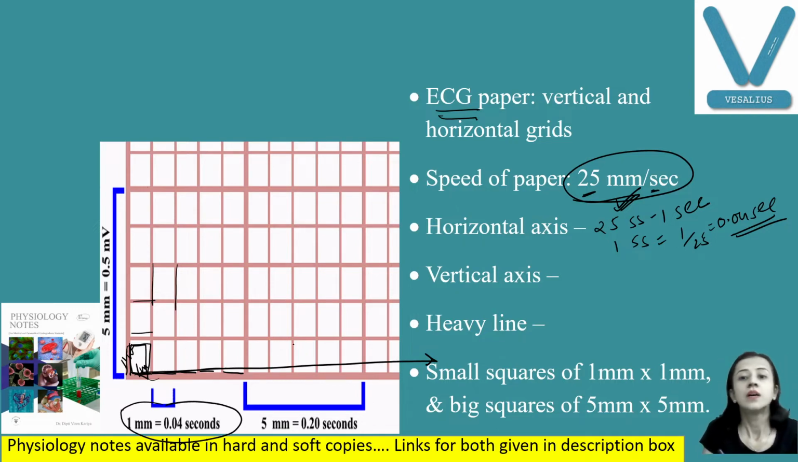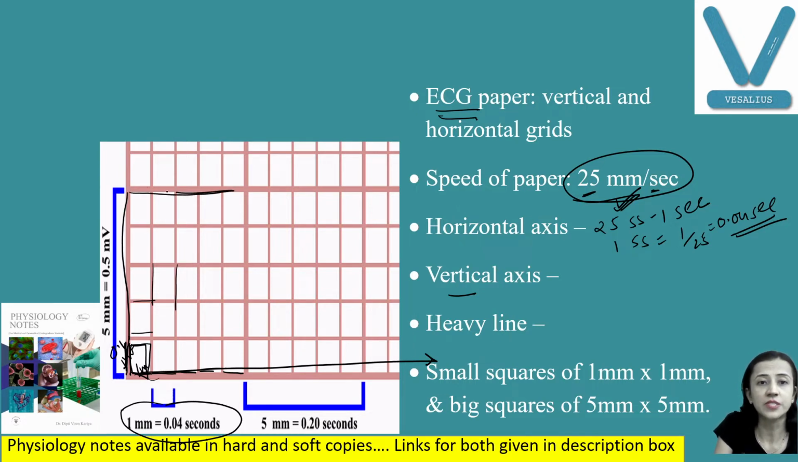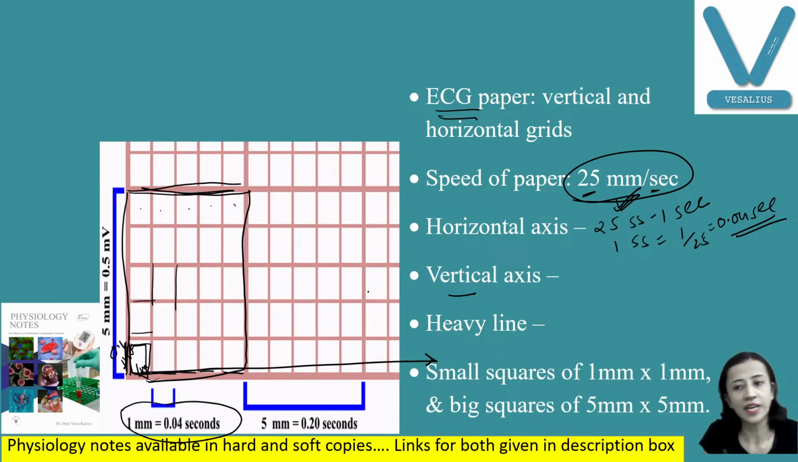Then on the vertical axis, this shows voltage. One small square is equal to 0.1 millivolt. So 5 small squares is equal to 0.5. Another important thing here is at the end of 5 small squares, you have a thick line, this one. So this forms a big square. In one big square you have 25 small squares. Big square size is 5 millimeter by 5 millimeter. Small square size is 1 millimeter by 1 millimeter. So these are the calibration.